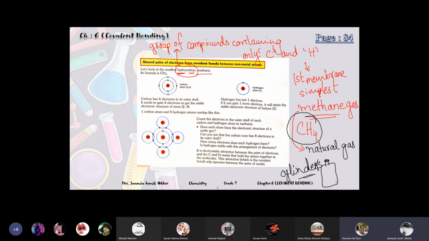Look at the smallest hydrocarbon, methane. Its formula is CH4. Okay, so this is the carbon structure. They simply drew the carbon atomic structure, and this is hydrogen. Carbon has 4 electrons in its outer shell. It needs to gain 4 electrons to get the stable configuration of neon. And on the other side, hydrogen has just 1 electron. If it can gain one more electron, it will attain the stable electronic structure of helium.